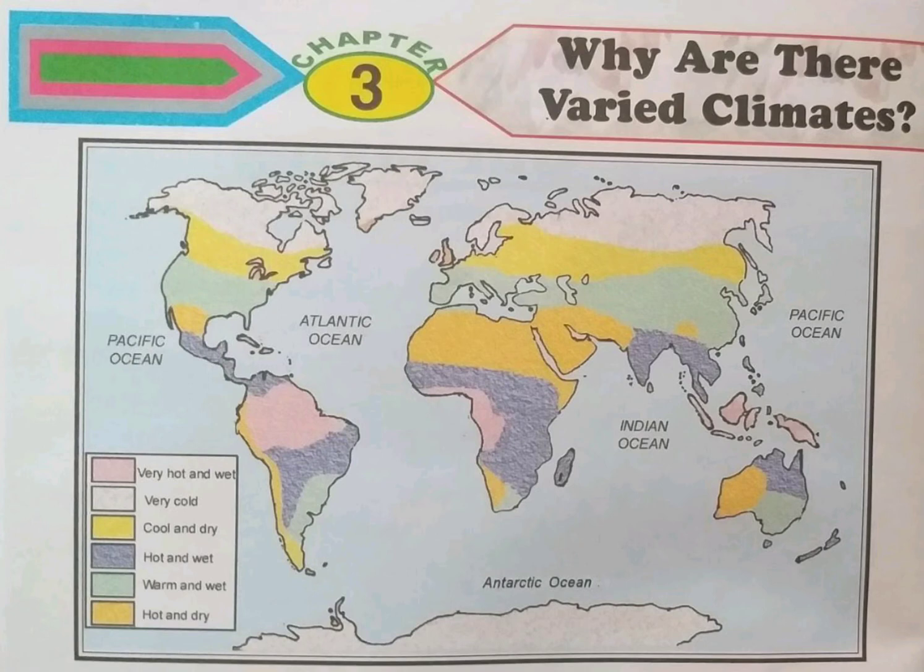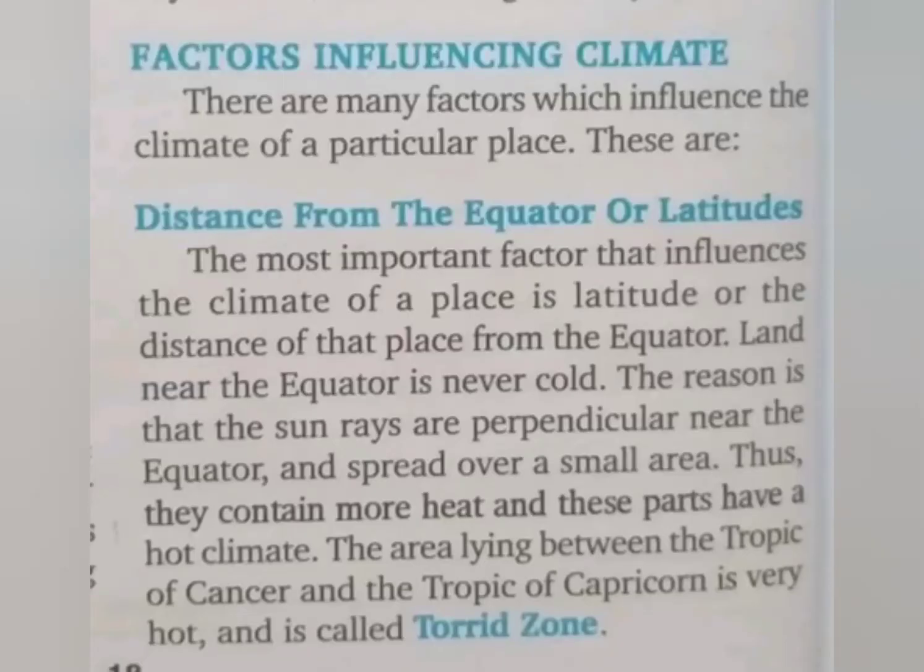Let's continue chapter number 3. So, now we have to study the factors that influence the climate of a place. The first factor that influences the climate of a place is distance from the equator. How far or how close the place is from the equator is more important to determine the climate of